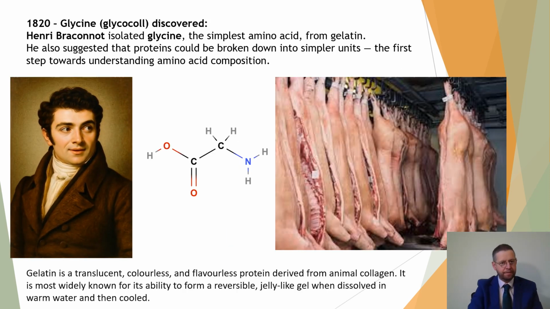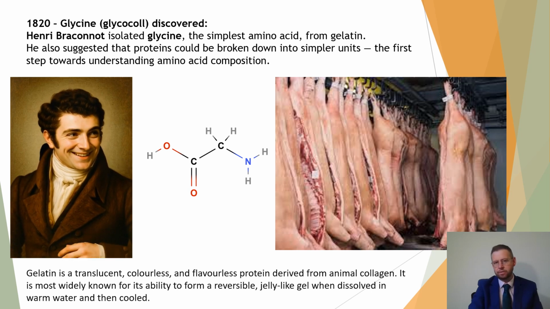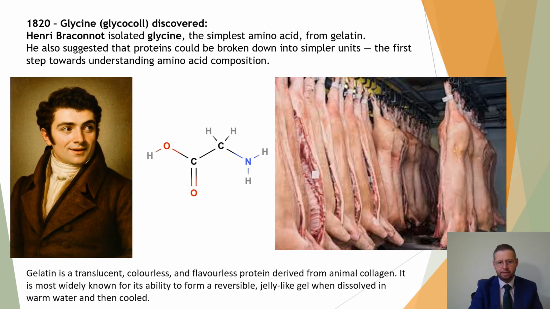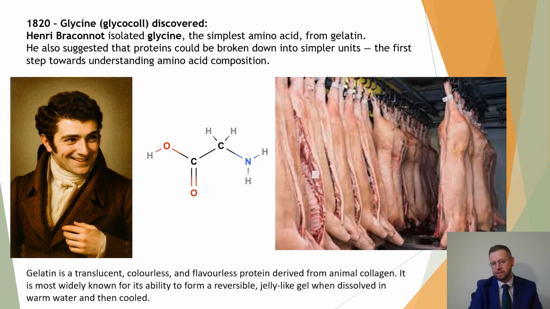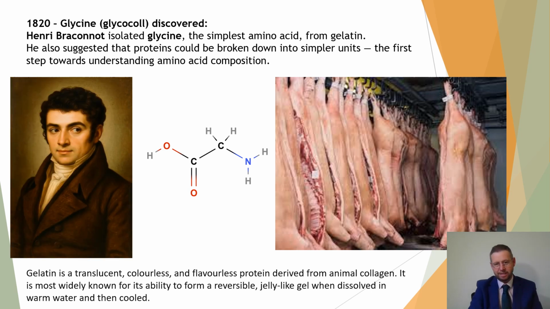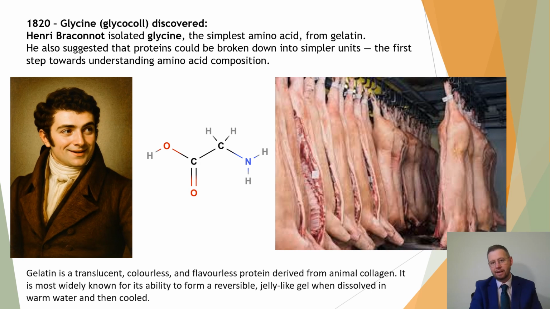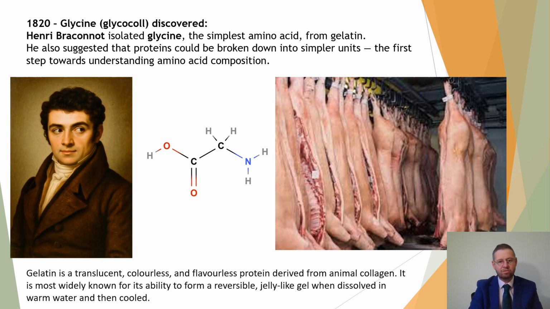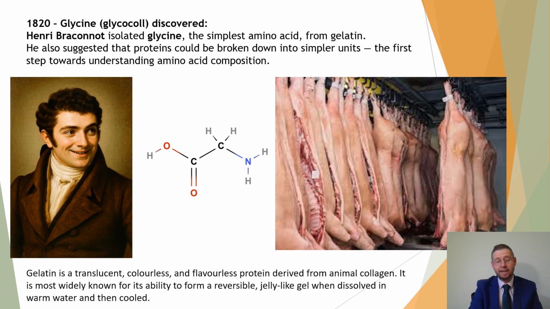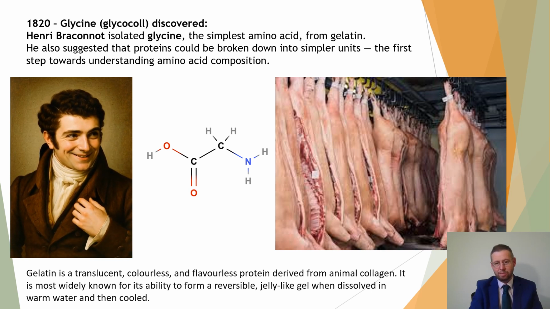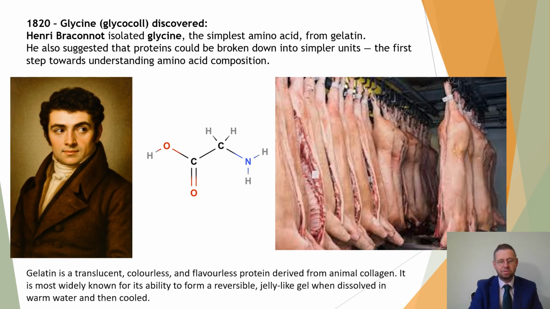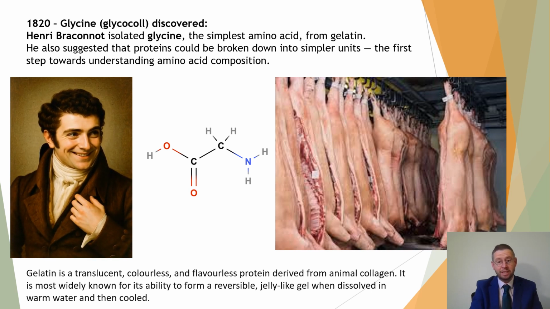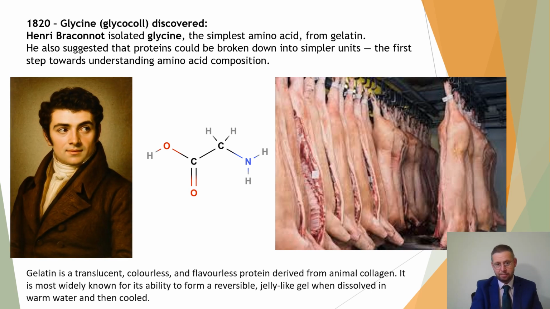And just 10 years further on, Henry Braconnot was looking at gelatin, the colourless, flavourless protein that comes from animal collagen. Basically, they melt down the hooves and the harder parts of animals like pigs, and they extract this protein called gelatin. It is the ingredient you add to make jelly and to set certain food substances. It's present in sweets and marshmallows, for example.